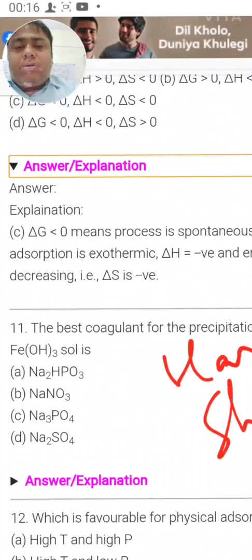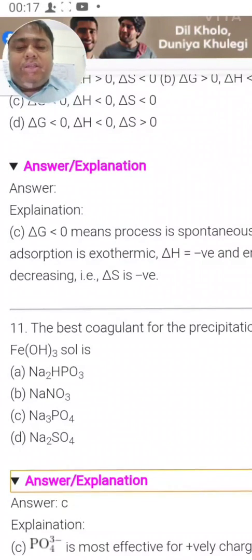So according to Hardy-Schulz law, the anion which has got the highest number of charges has got the highest flocculating power. So here phosphate is also there and biphosphite is also there. So biphosphite has lesser number of charges than phosphate. So C should be the right answer. Let us check. Yes, C is the right answer because it has 3 negative charges.